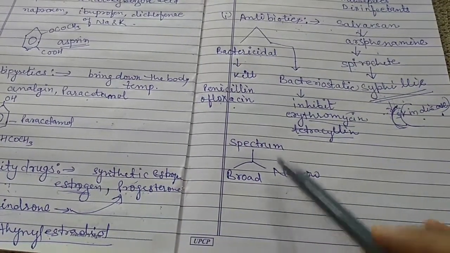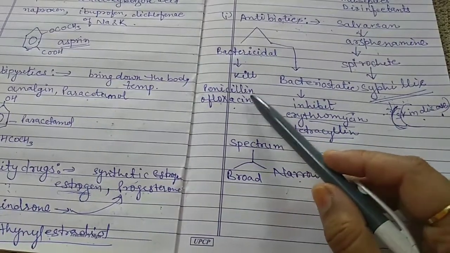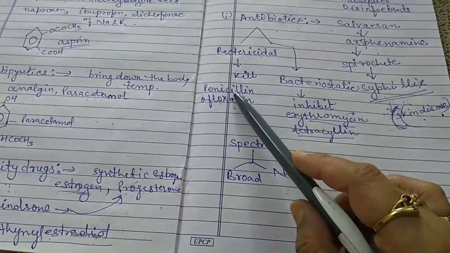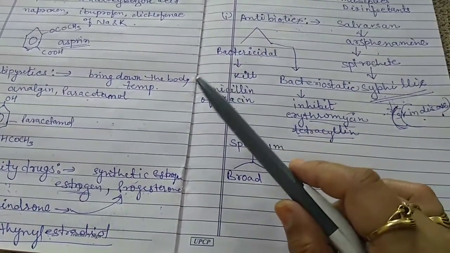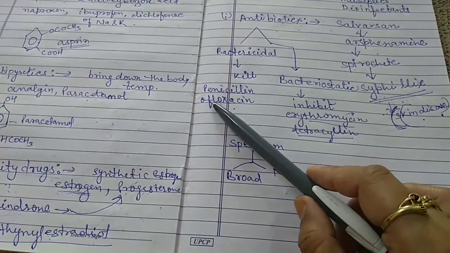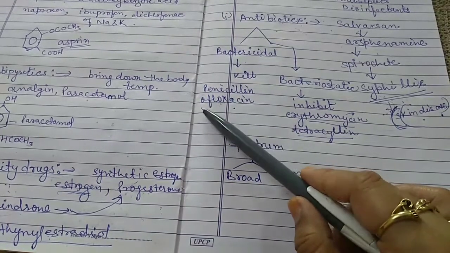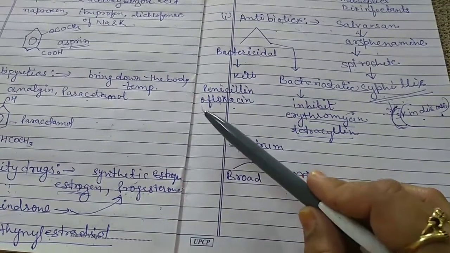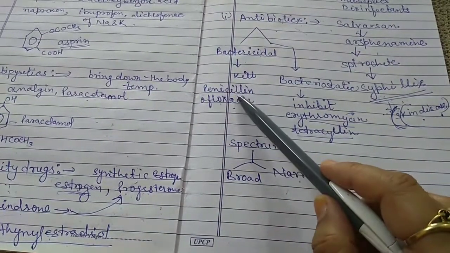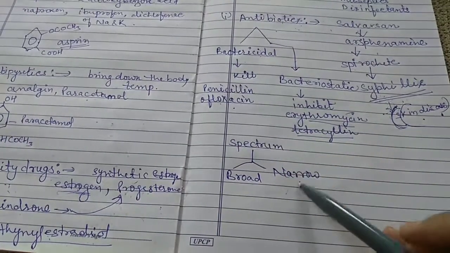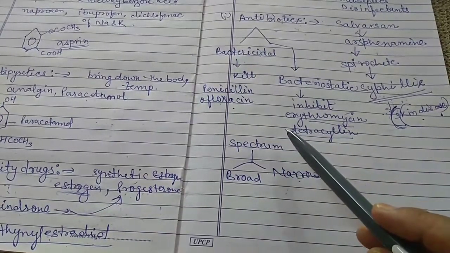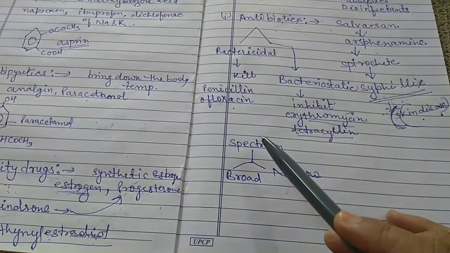Penicillin was discovered by A. Fleming in 1929 from the mold Penicillium notatum. But nowadays penicillin is banned because it has some adverse effects on the human body. Ampicillin and amoxicillin are synthetic modifications of penicillin. Penicillin is a narrow spectrum antibiotic, but its alternatives such as ampicillin and amoxicillin are broad spectrum antibiotics.